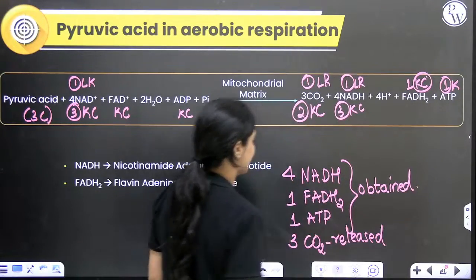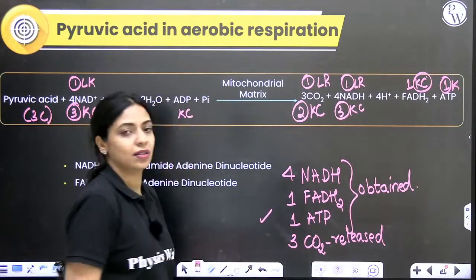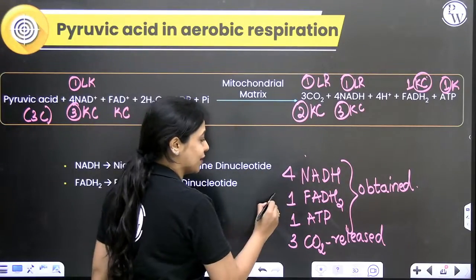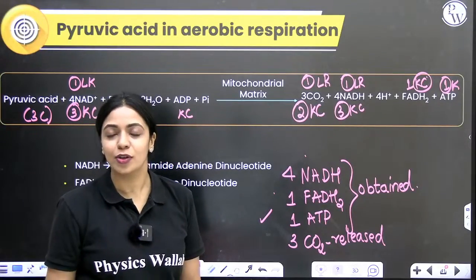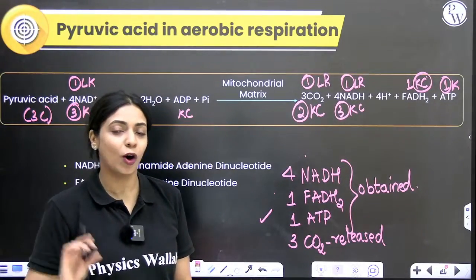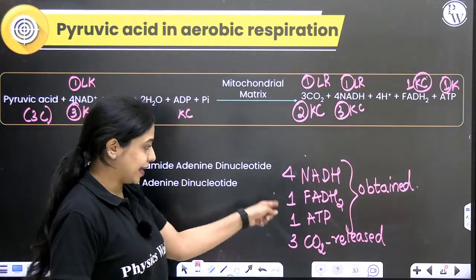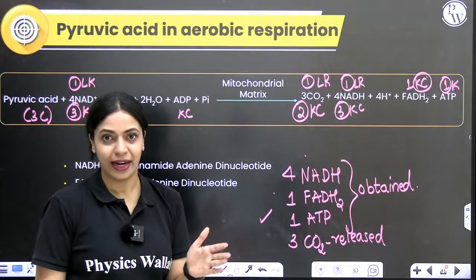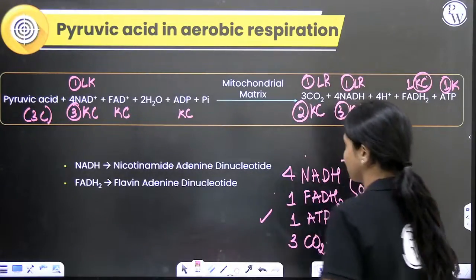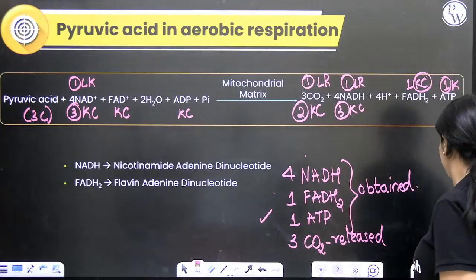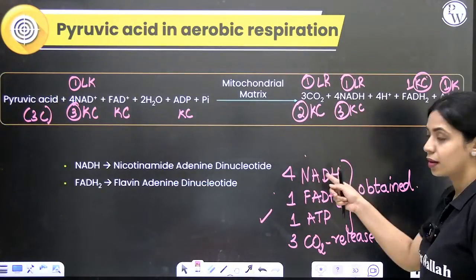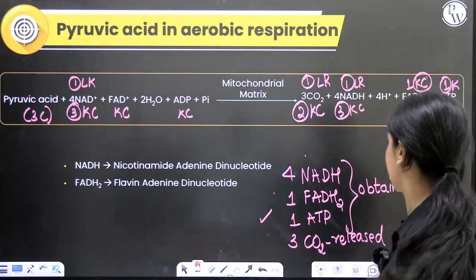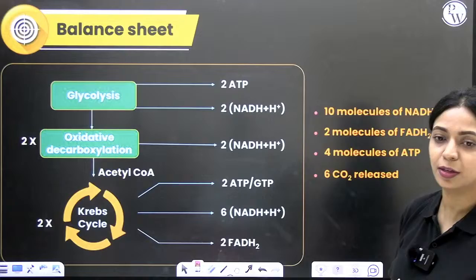Is that clear? So whatever ATP is produced, ATP can be directly used as the energy currency. NADH and FADH2, like I told in the beginning, cannot be directly used. That is, like the check, for encashment it has to go to the bank. So NADH and FADH2 will have to go to the bank, which is your electron transport system that is located in the inner membrane of the mitochondria. Link reaction and Krebs cycle both took place in the mitochondrial matrix. Now electron transport system will take place in the inner mitochondrial membrane.